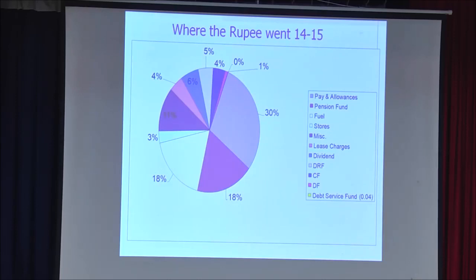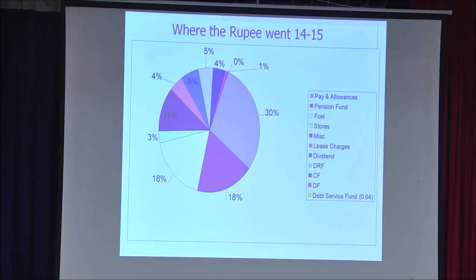This is how we have spent our money. If you see, the major portion of our expenditure goes under pay and allowances, which is 30%, whereas pension accounts for 18% and fuel also accounts for 18%.